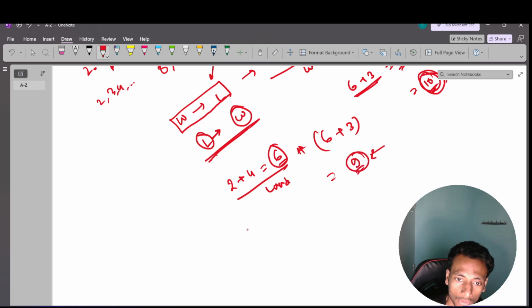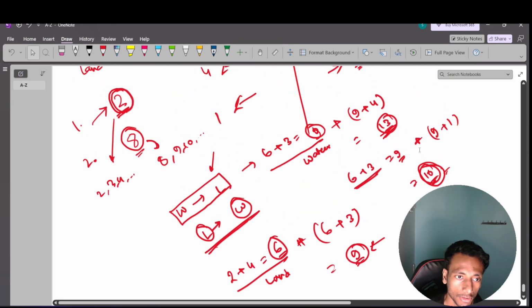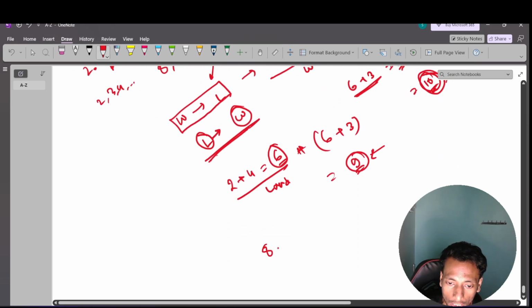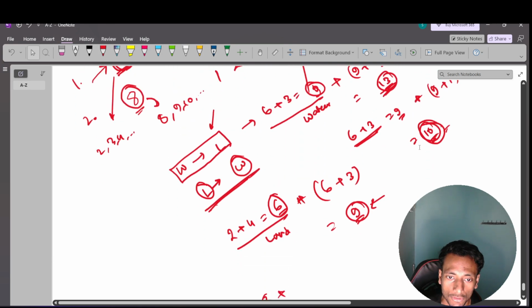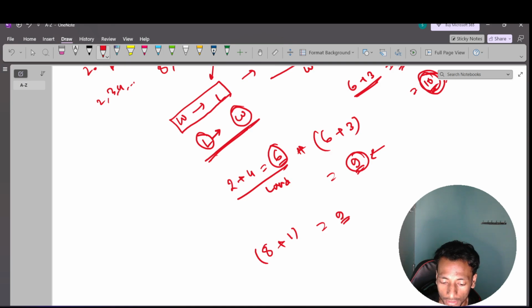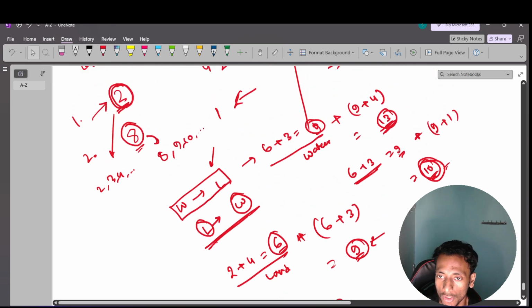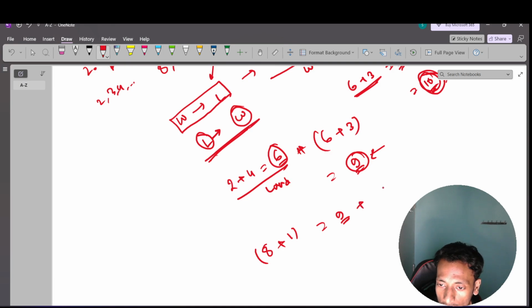Clear? Now there is another option for the land ride, the one starting at 8. First finish the land ride. It will take 1 minute, so it will end at time 9. Okay. Now I want to do the water ride. For the water ride there is only one option, so whatever time it is, it will start at 6 and take 3 minutes.